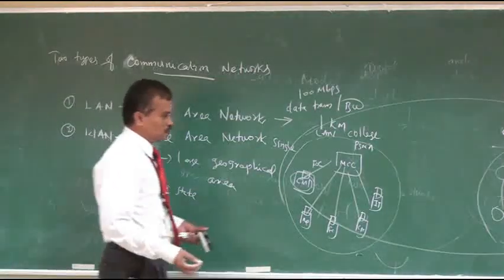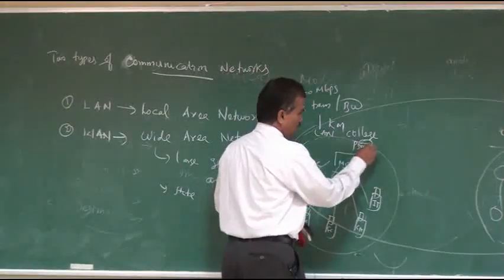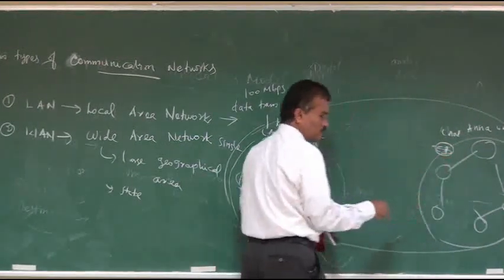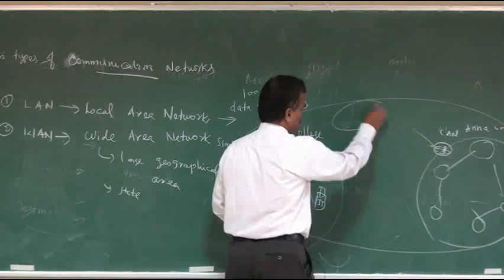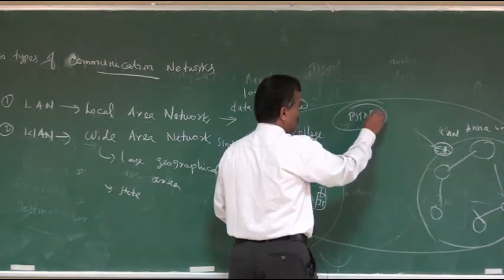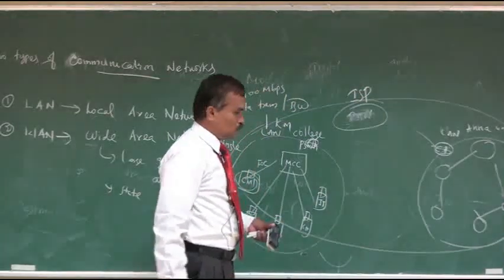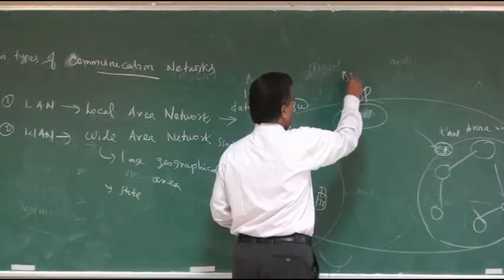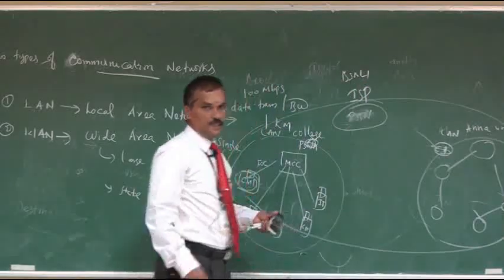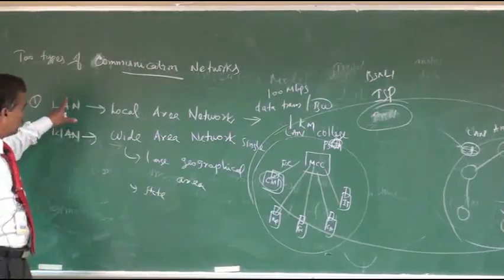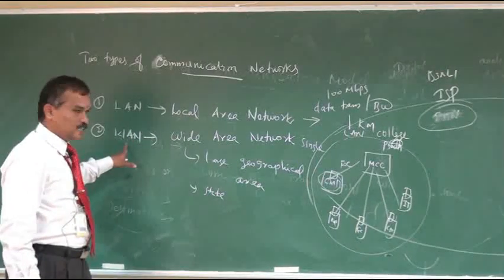How is it possible? Here we have a device called a router. These routers are connected to a public service telecommunication network, or ISP, internet service provider. The service provider may be BSNL or Airtel or somebody. So this is the difference between local area network and wide area network.